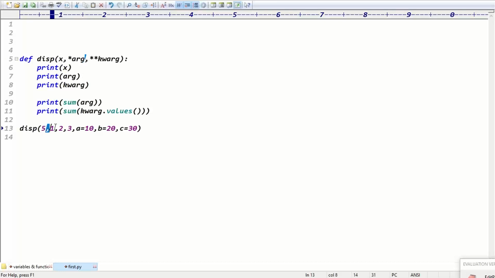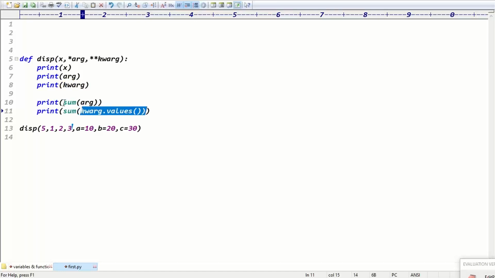Star args means 1, 2, 3. Star star kwargs means, guys, this variable name you can take anything. Don't think you have to pass only kwargs, something like that. You can give any name, right? Exactly. Yes, are you clear now? The kwargs dot values method, right?